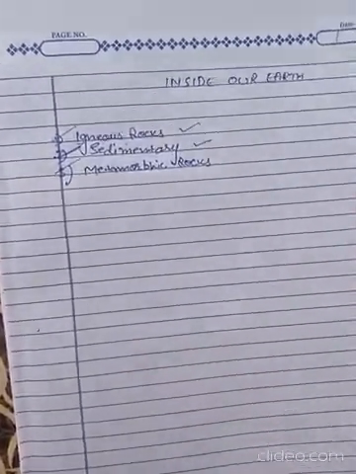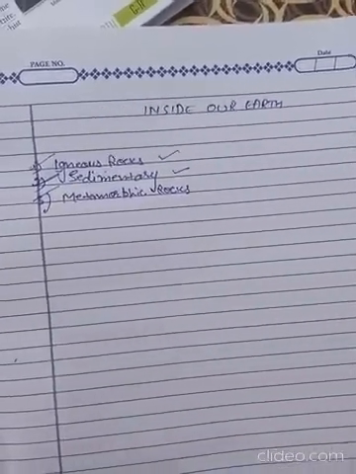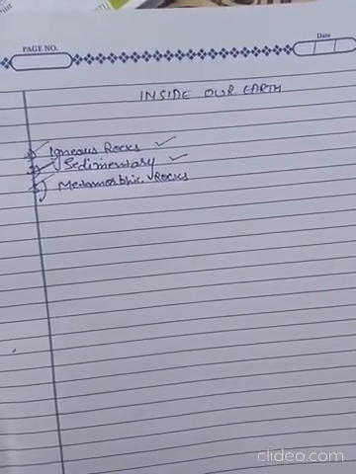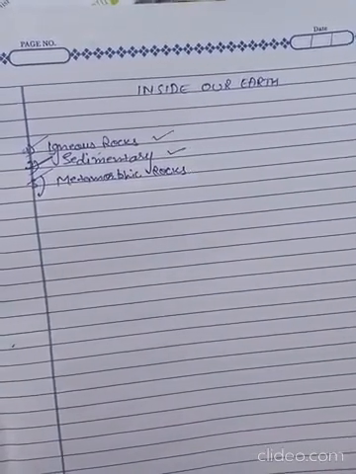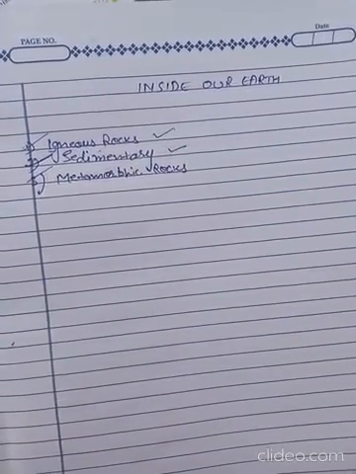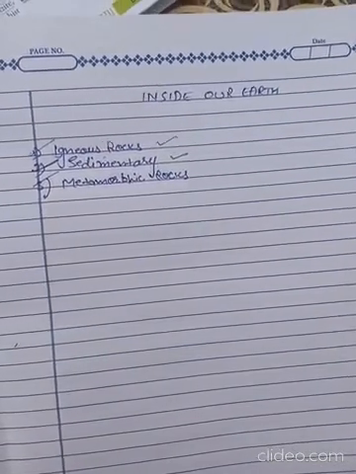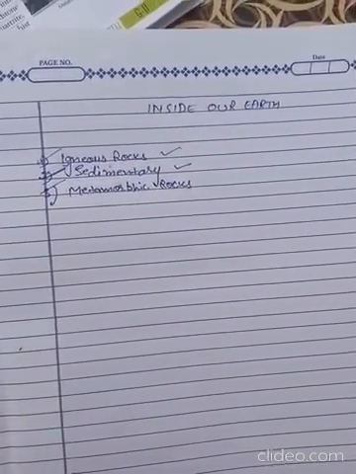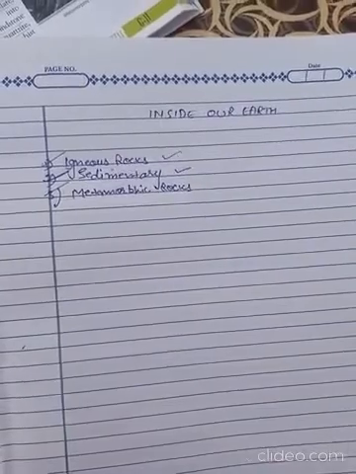So we take the example of the erosional, transportational, and depositional work of a river. How does a river form sedimentary rocks?